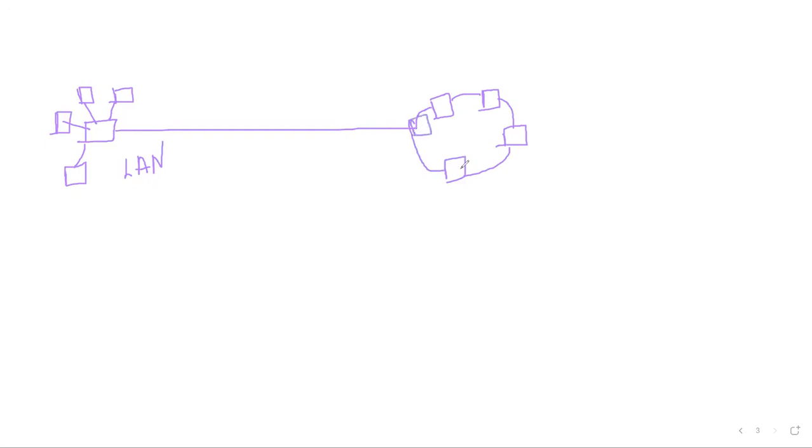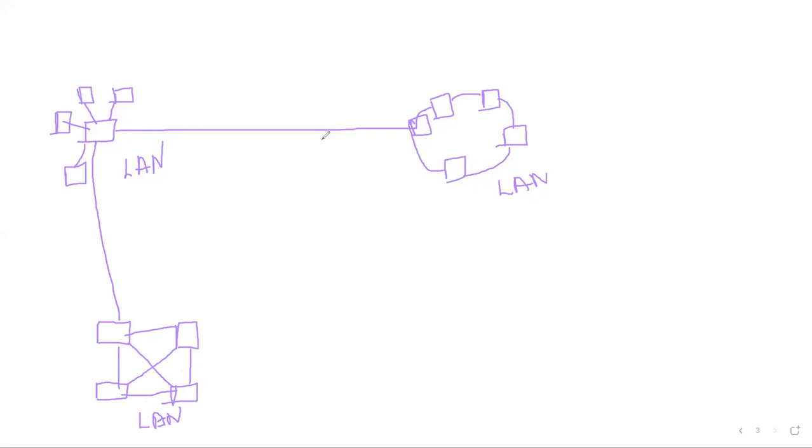You can think like this is again another computer, this is another LAN. It is not compulsory that computers will always be connected in one sequence. For example, this is my another type of LAN, something like this. All computers are connected with each other. Suppose this is my another type of LAN, and this is connected with this type of network. So this is what is called network topologies. The meaning of network topologies is how computers are connected with each other.